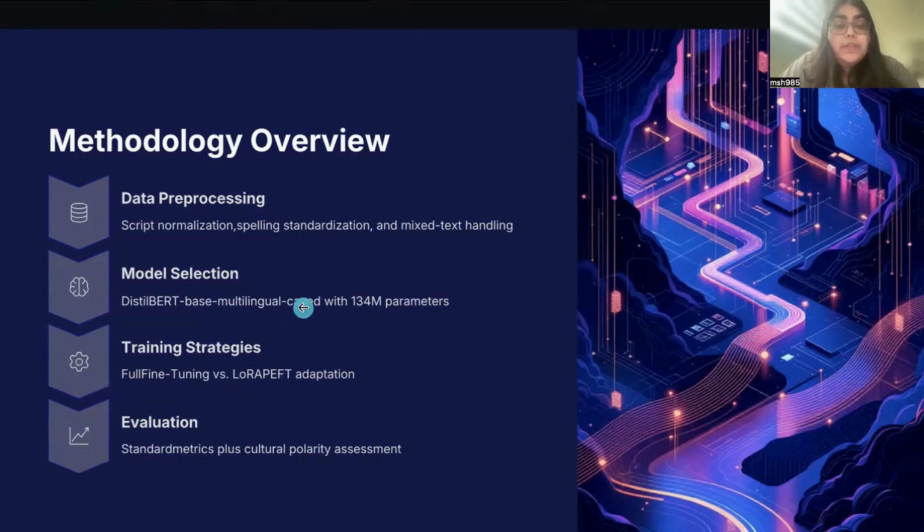Our methodology followed a rigorous four-step pipeline. The data pre-processing: we implemented custom normalization to standardize Roman Urdu spelling and handle the transition between Urdu and Roman script. In the model selection, we used DistilBERT-base-multilingual for its balance of speed and high performance. The training strategy was that we compare full fine-tuning, which updates all 134 million parameters, against LoRA PEFT, which updates less than 0.6% of the weights.